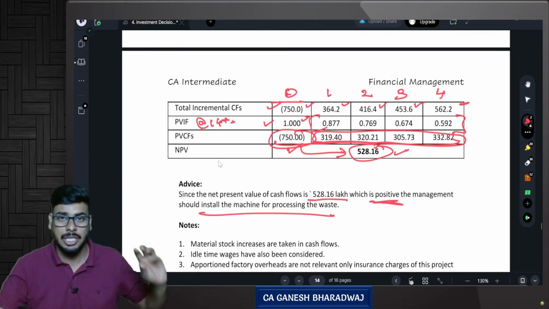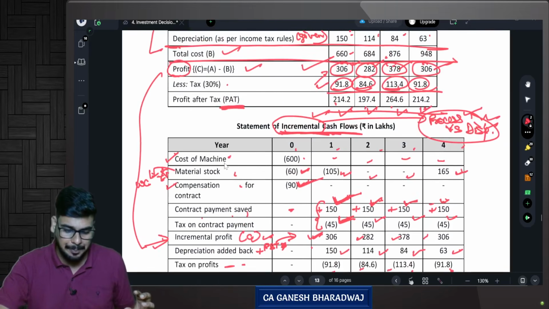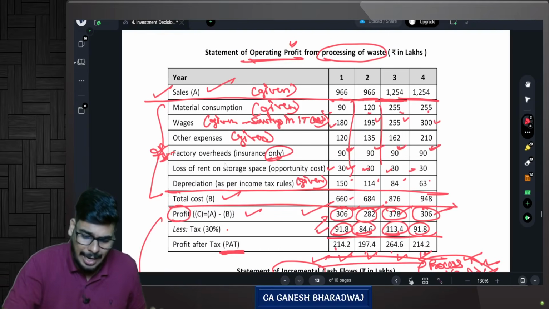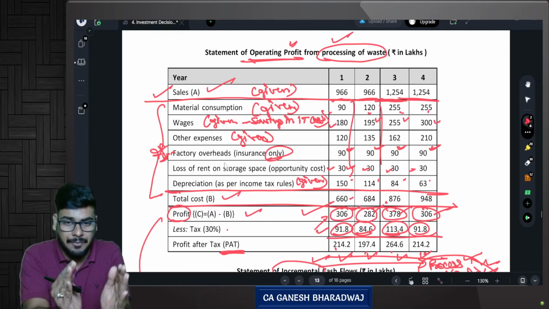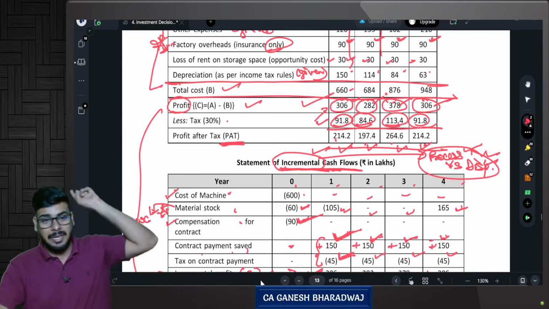Are you clear with this? So what all we did here, we considered every single line item. First we calculated the operating profit generated from processing of waste. Then we computed the incremental cash flows. What do you mean by incremental cash flow?